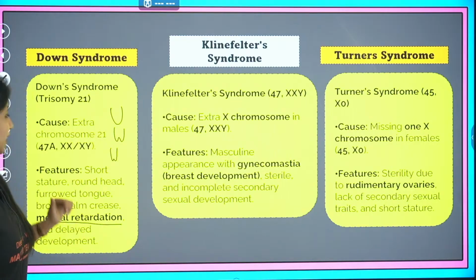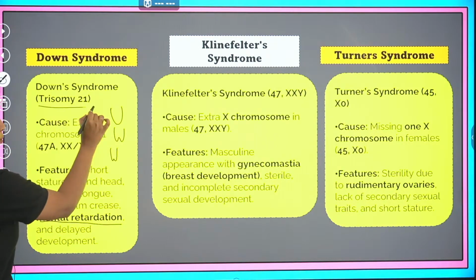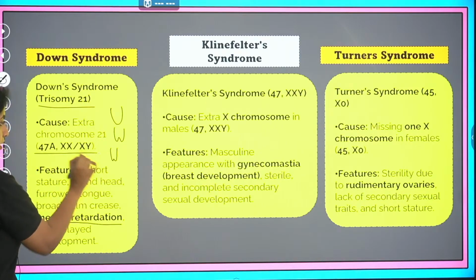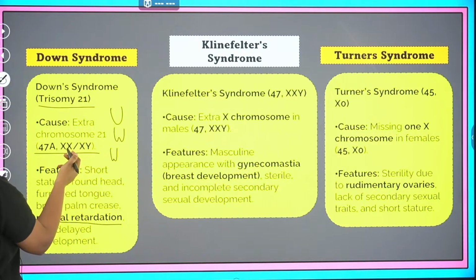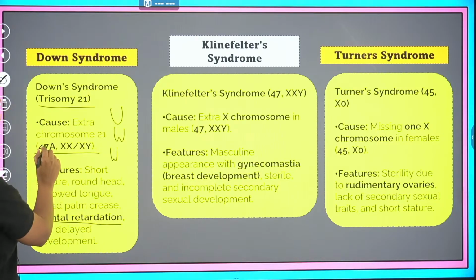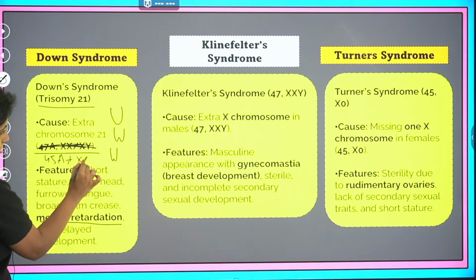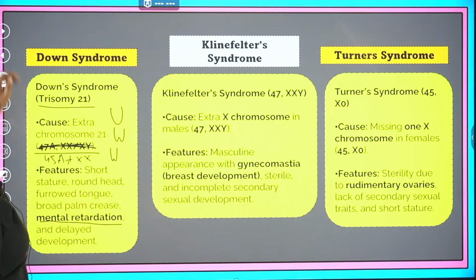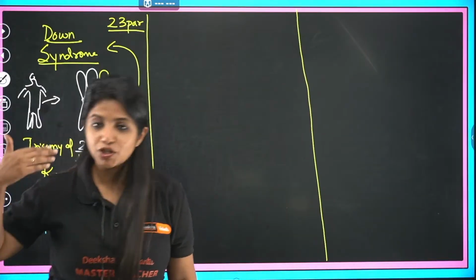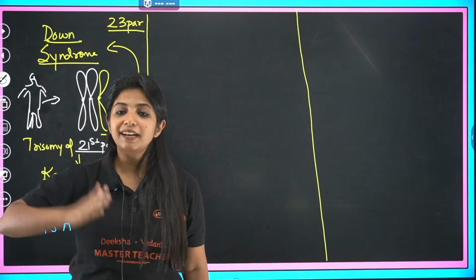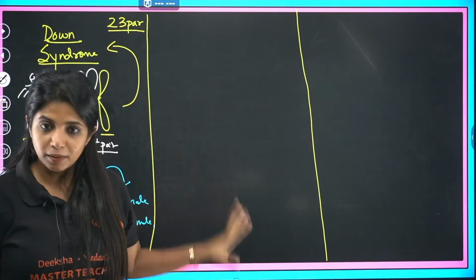Okay, so my dear children, this is what you have about Down syndrome. The most important thing is trisomy 21, and as I said, this is okay. Now over here, this is also okay. This would be wrong, don't write like that. 45A plus XX, 45A. Rest everything is fine. If that is clear, let's go ahead to the next thing, that is Klinefelter syndrome. Are we ready for Klinefelter syndrome? Down syndrome has been done.